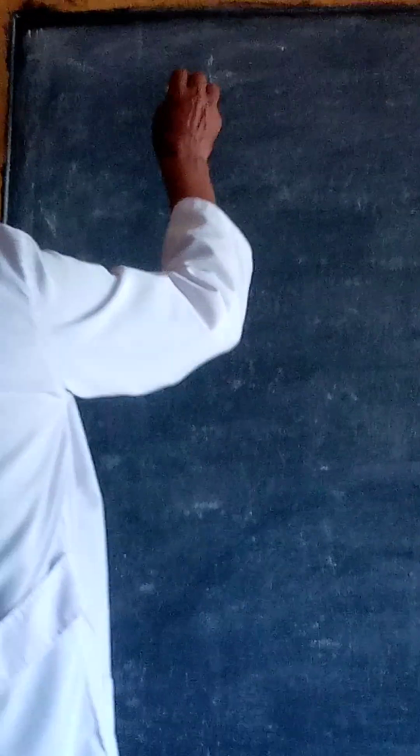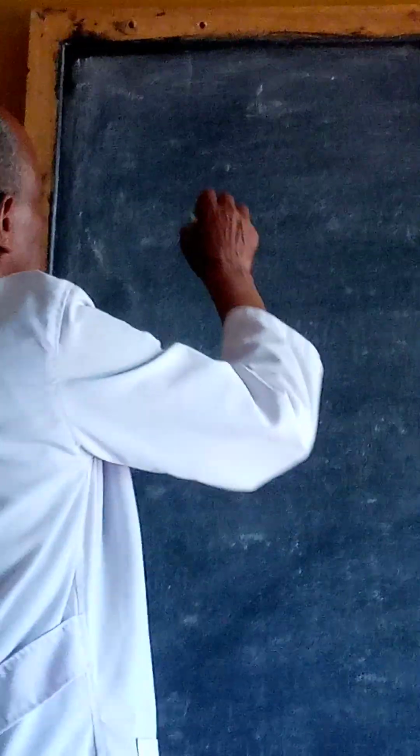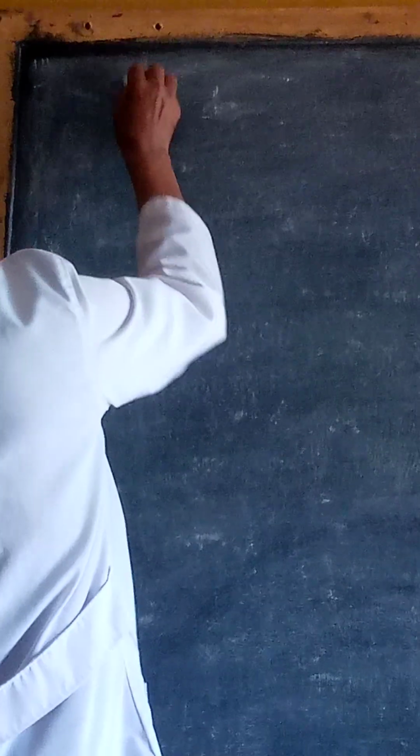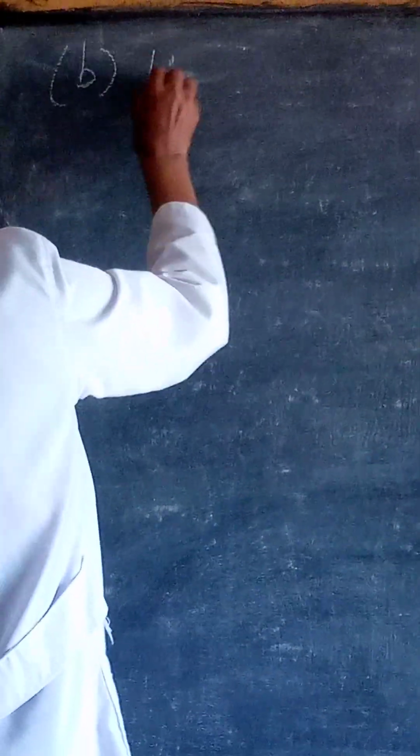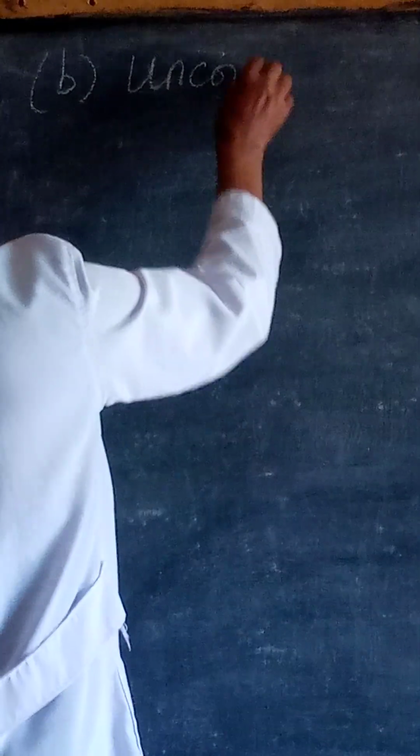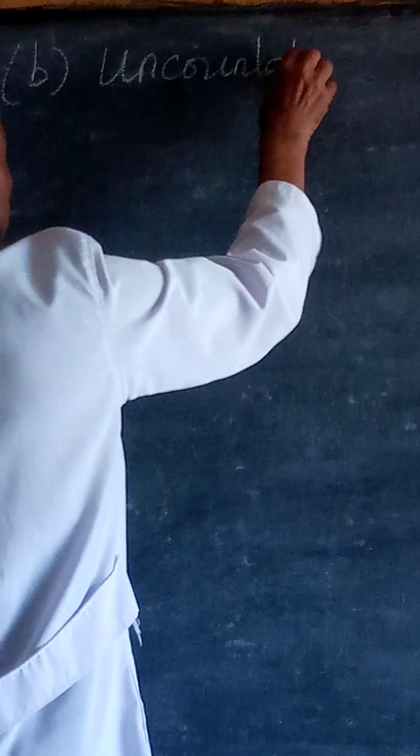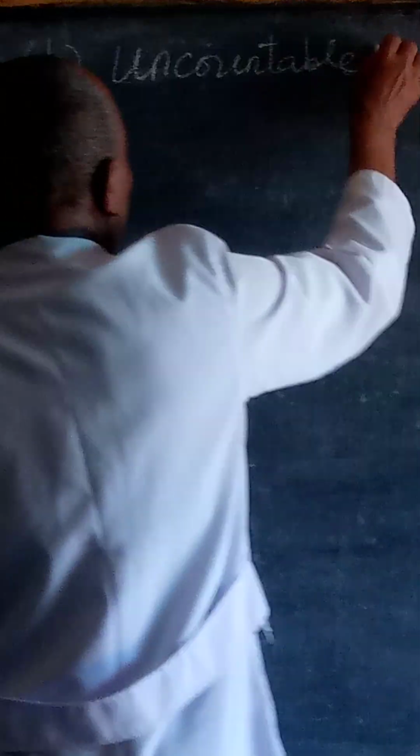This is our second class, and it is a continuation of the last portions. Last time we saw what countable nouns are, but today we are going to look at the second form, and that is the uncountable noun. The uncountable nouns.